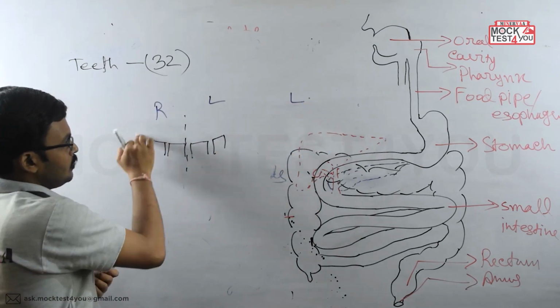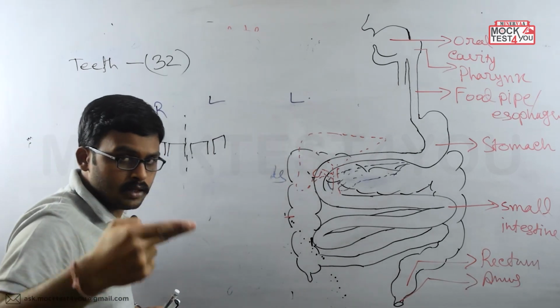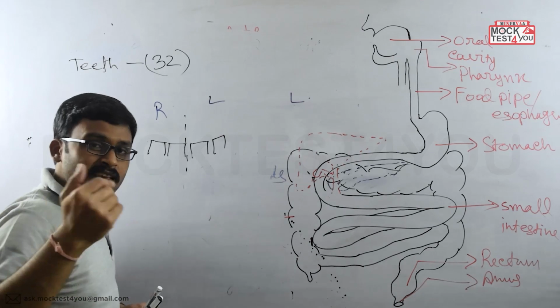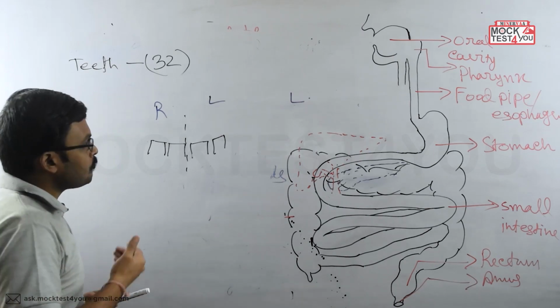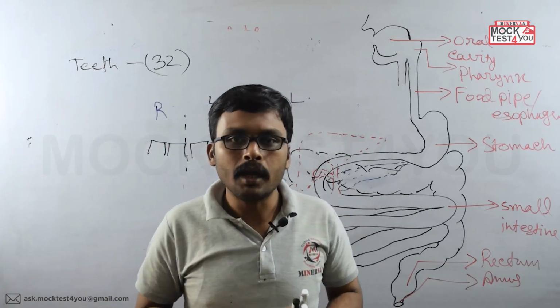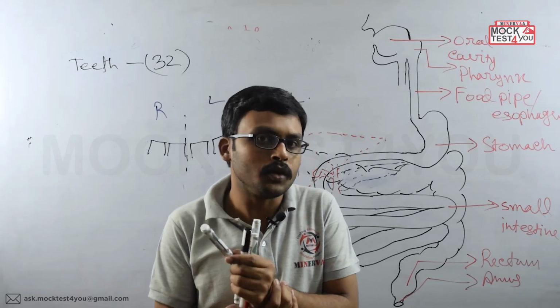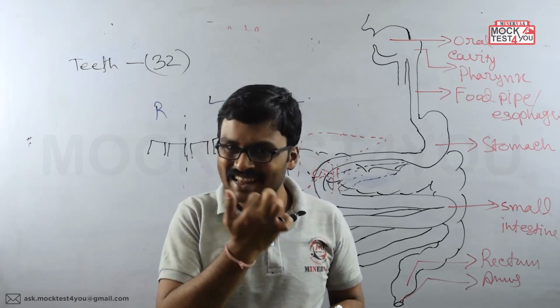Now these teeth which help to cut anything or work as the scissor, like today if we are taking some bread or some burger, which teeth are we using? We are using the frontal teeth, right?